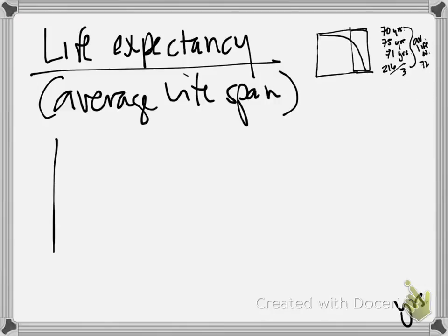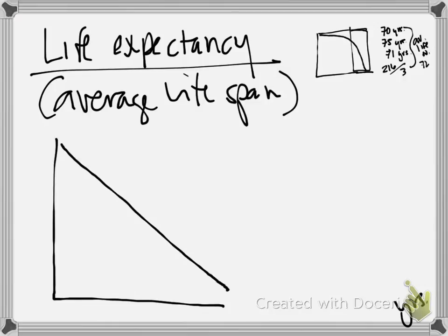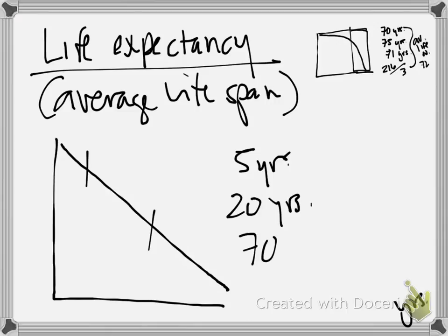Okay, let's think about this for a population that has a survivorship curve that looks like that. So that was that type 2 curve, if you recall. For a type 2 curve, let's say we have an individual that lives to be 5 years old, an individual who lives to be 20 years old, and an individual who lives to be 70 years old.